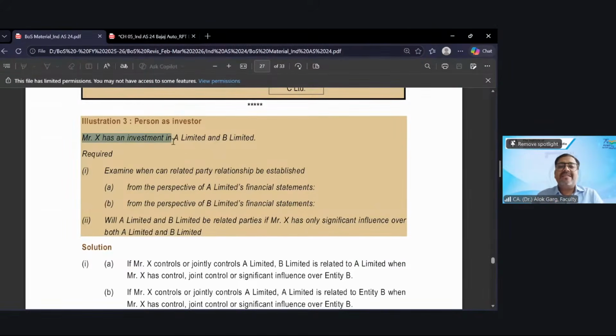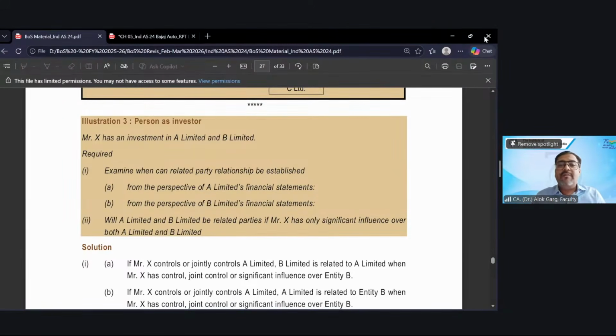Mr. X has an investment in A Limited and B Limited. Required: examine when a related party relationship can be established from the perspective of A Limited's financial statement and from the perspective of B Limited's financial statement. Tell me when Mr. X will become a related party to A Limited